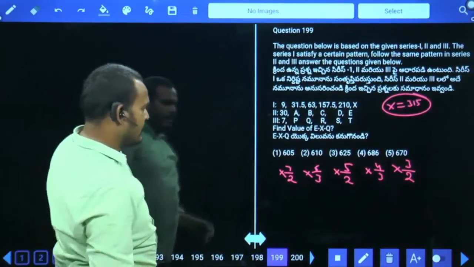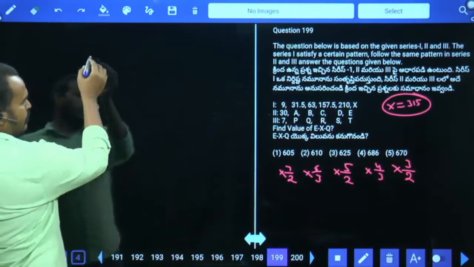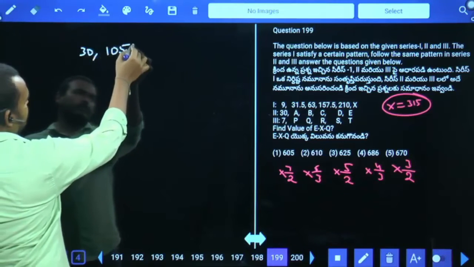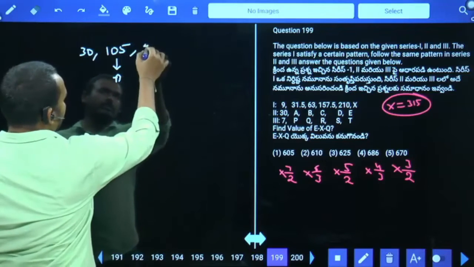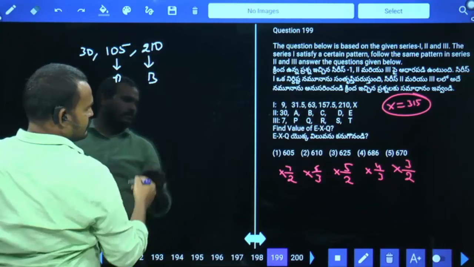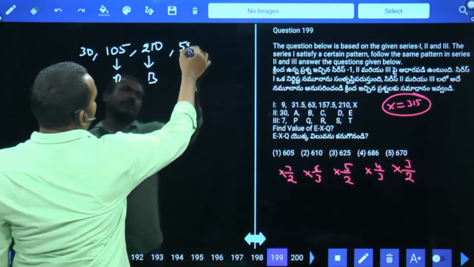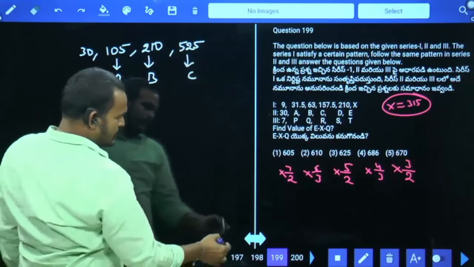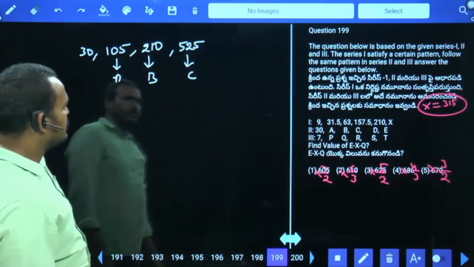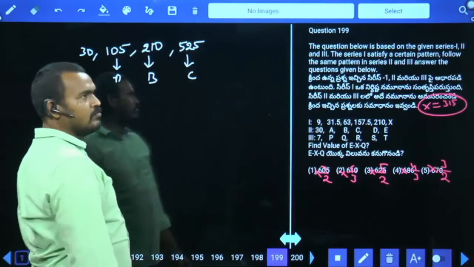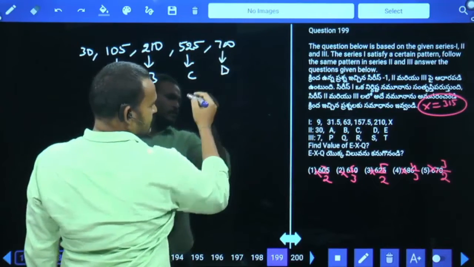Next, first A: 30 into 7 by 2 means it will be 105. Next, 105 into 2 times is 210, it is the B value. Next, 210 into 5 by 2: 105 into 5 is 525, it is the C value. Next, again into 4 by 3: 525 into 4 by 3 is 175, 175 into 4 is 700. It is the D value. Okay.